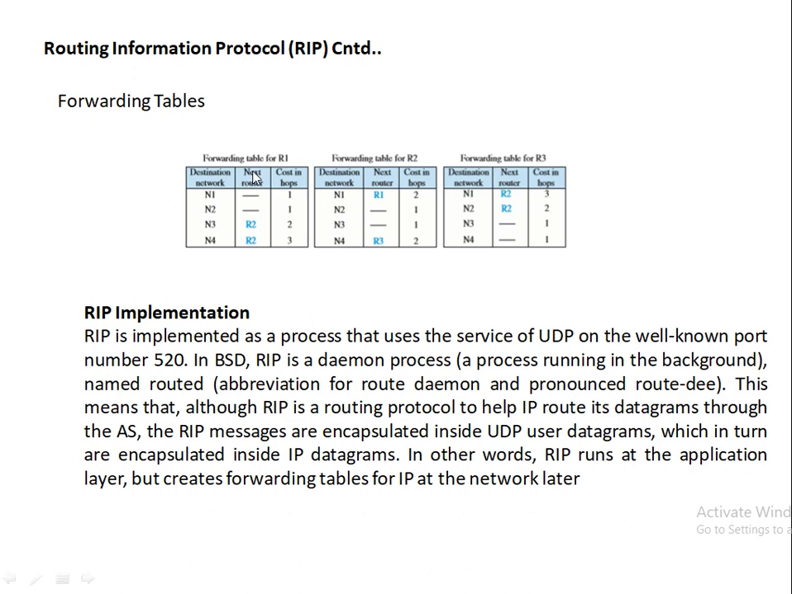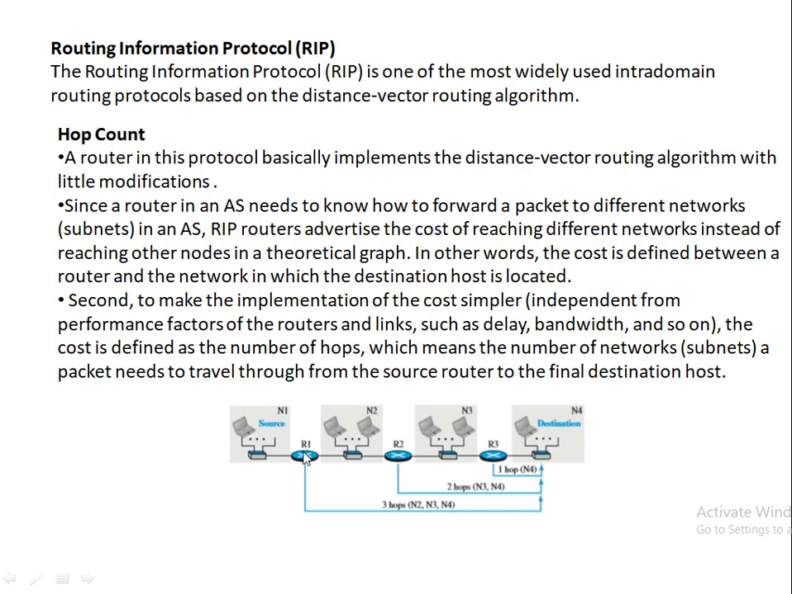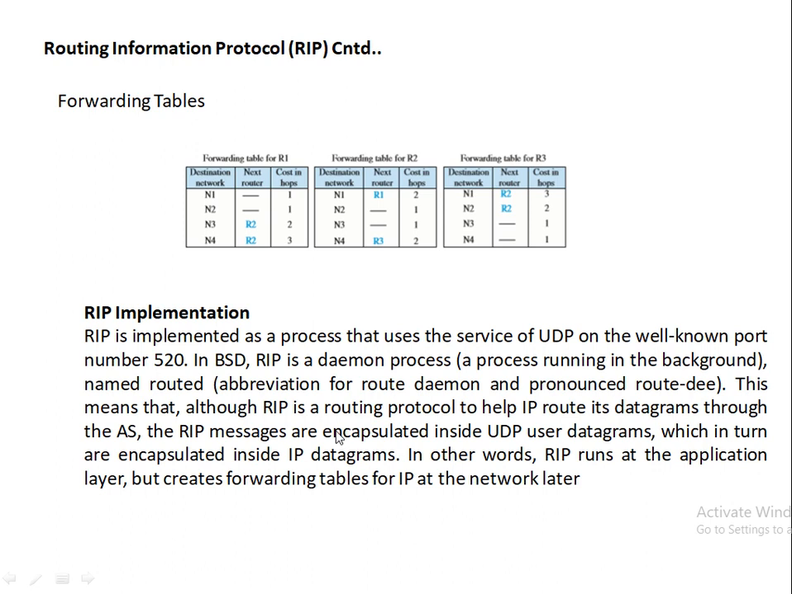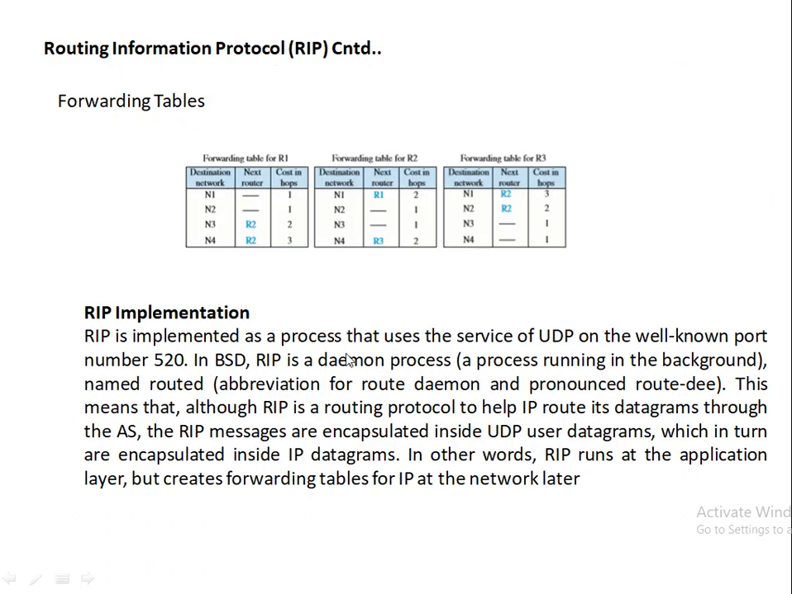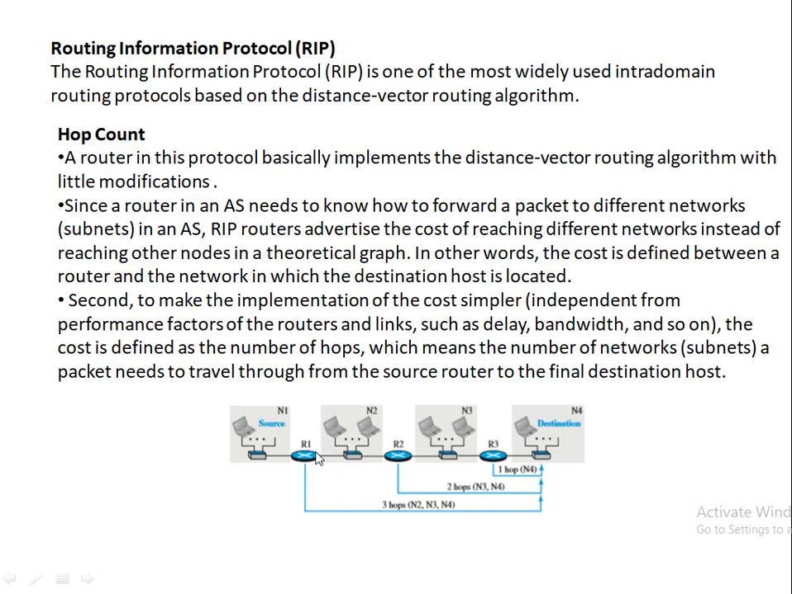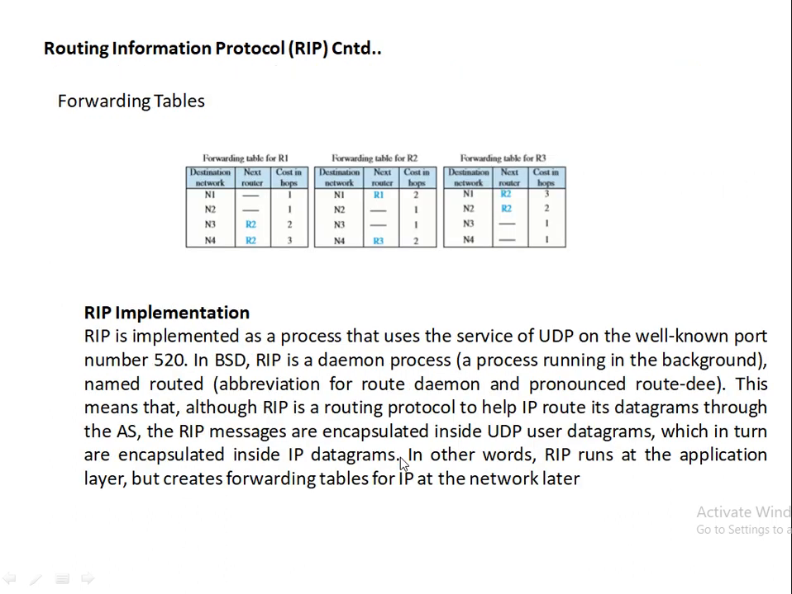So let us see the forwarding tables of R1, R2, and R3. First, the forwarding table of R1, the first router. To reach either N1 or N2 from the first router, the cost is only 1. There is no next router because R1 is directly connected to N1 and N2, and the cost will be 1. Now to reach N3 from R1, there will be two hops. It has to pass through R2. So the next router is R2 and the hop count is 2.